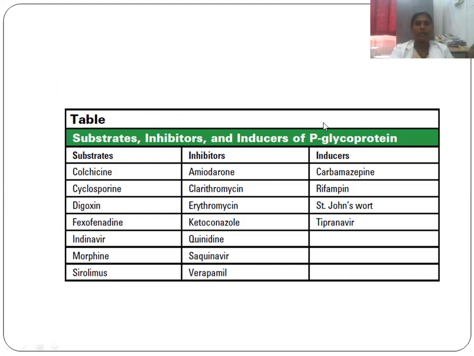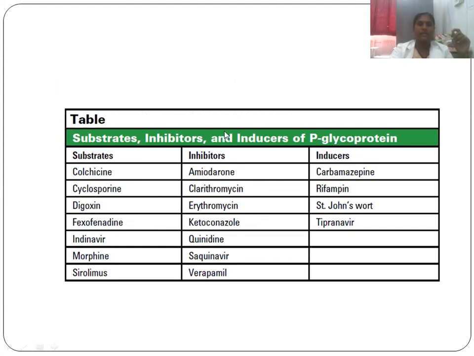It means that P glycoprotein will affect the response to drugs like colchicine, cyclosporin, digoxin, fexofenadine, flunabar, morphine, and sirolimus. These are substrates, and the inhibitors are amiodarone, erythromycin, ketoconazole, quinidine, and sacubitril/valproate.